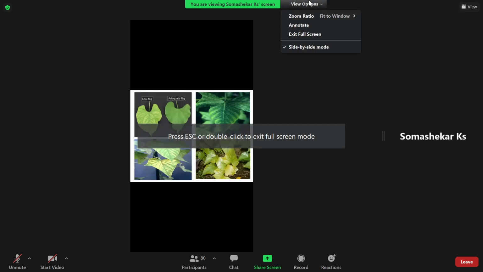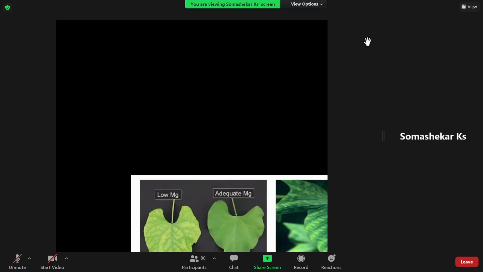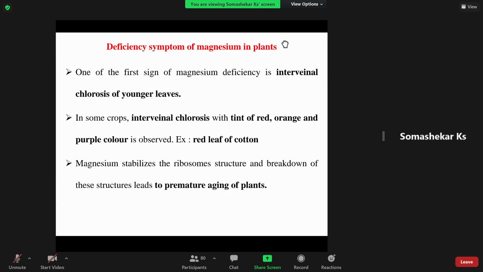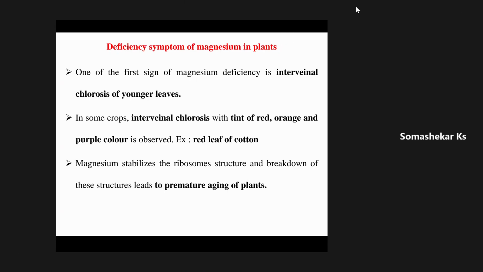Another point I need to clarify very well with respect to potassium and magnesium. I told that potassium is a quality nutrient element because one thing is it helps in synthesis of starch, that is sugars. Starch is nothing but sugars, mainly the sucrose. And not only does it help in synthesis, it is also involved in the translocation of sugars in the plant system.